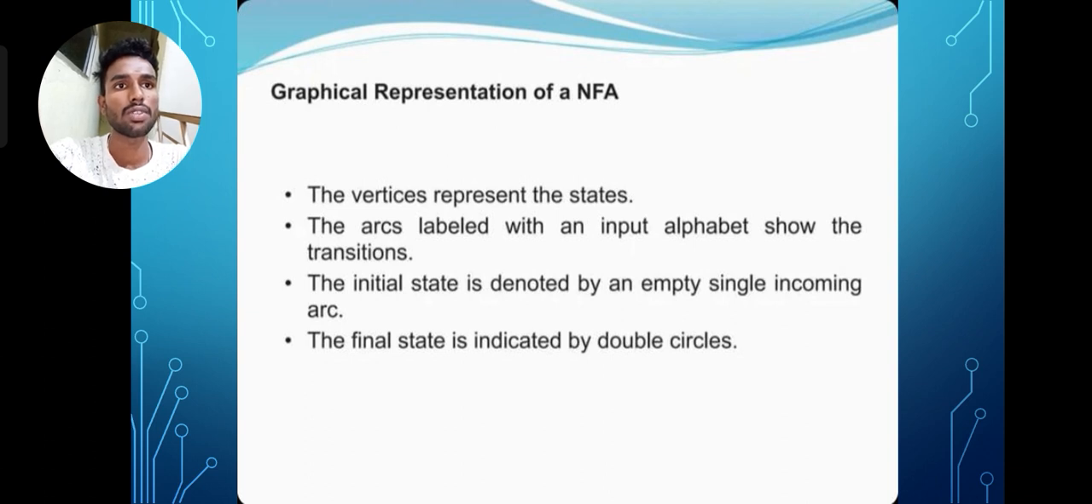Graphical representation of NFA. The vertices represent states. The arcs labeled with an input alphabet show the transitions. The initial state is denoted by a single incoming arc with no source. The final state is denoted by a double circle.